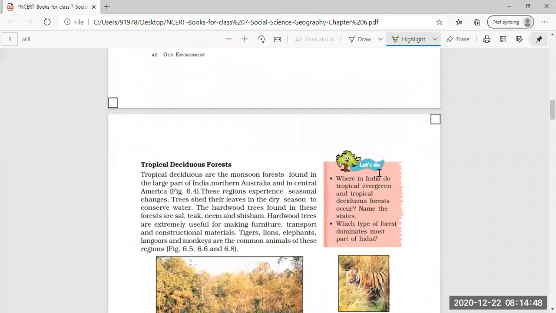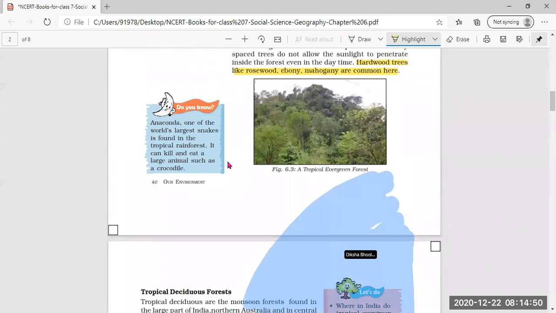Next, we have seen that the anaconda, one of the world's largest snakes, is found in the tropical rainforest.